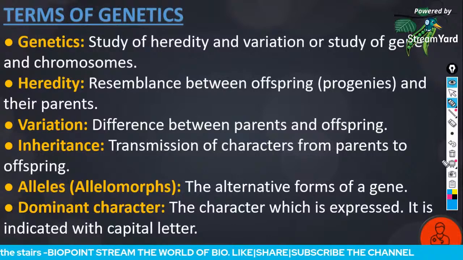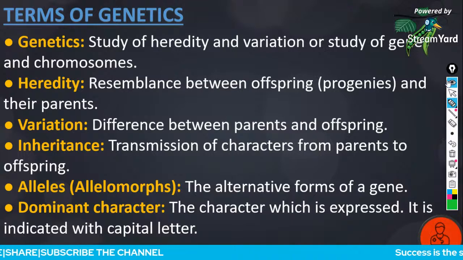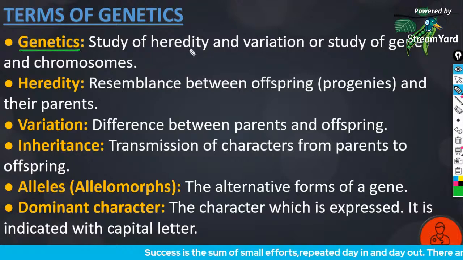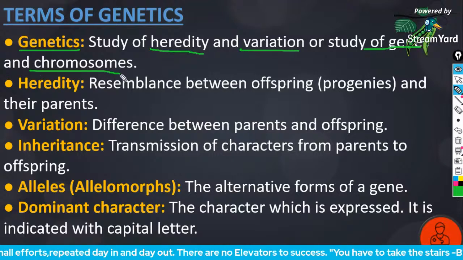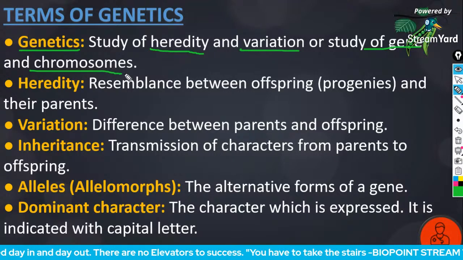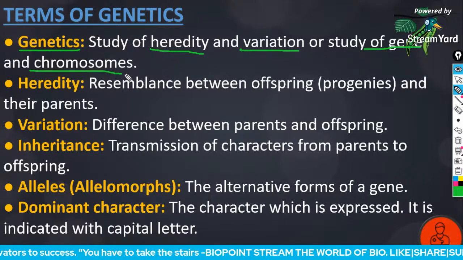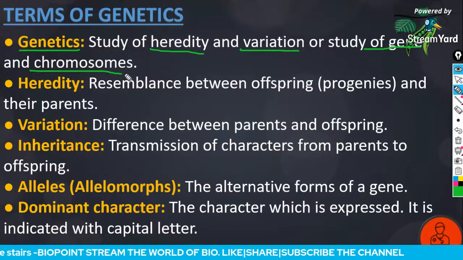Now we are going to discuss some of the important terms which are coming in this chapter. So let's get started. First term is genetics. Genetics is the study of heredity and variation, or the study of genes and chromosomes.